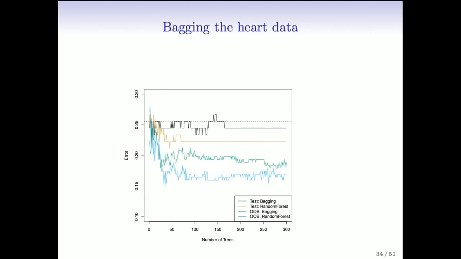Okay. So here's actually the heart data. This is the result of bagging the heart data. Along the horizontal axis is the number of trees, which we grew up to 300 trees in this case. And what do we see here? Well, we have the test error of bagging, first of all. Remember, we had a test set we set aside. And it's the black curve. And its error is a little over 0.25.